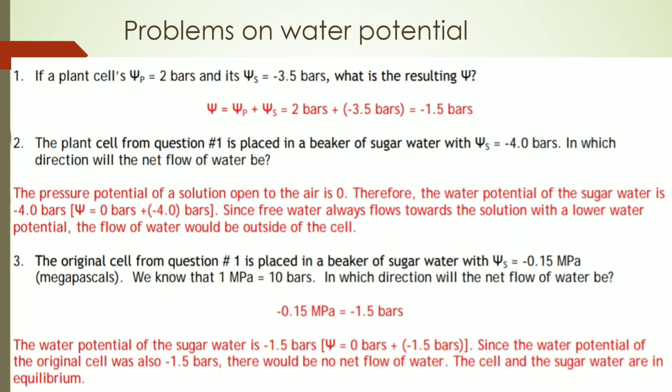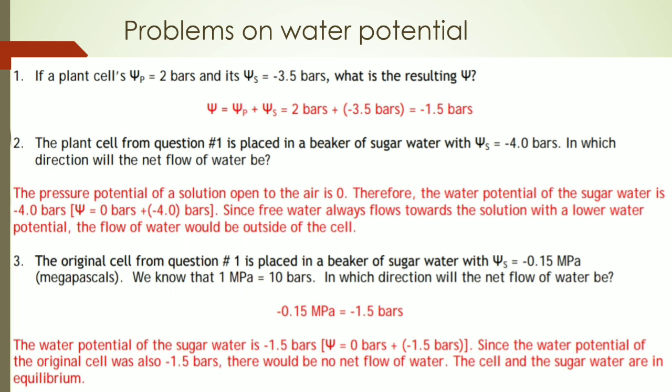Here first one, water potential is equal to minus 1.5 bars. Your second question: the plant cell from question 1 is placed in a beaker of sugar solution with solute potential equal to minus 4.0 bars. In which direction will the net flow of water be? We know the cell has water potential equal to minus 1.5 bars, and the beaker of sugar solution has solute potential equal to minus 4.0 bars, whereas there is no pressure potential.